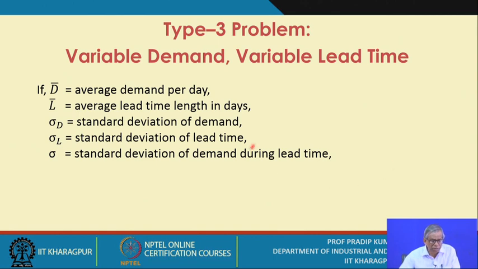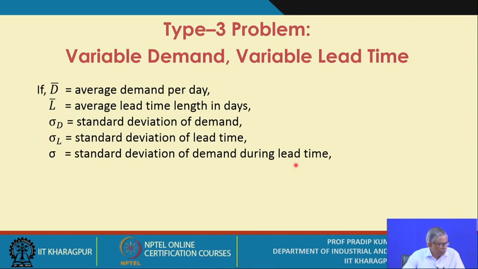D bar is the average demand per day, and L bar is the average lead time length in days. So that means the lead time period, where the measuring unit is a day. Sigma D is the standard deviation of demand, and sigma L is the standard deviation of lead time. And sigma is the standard deviation of demand during lead time.